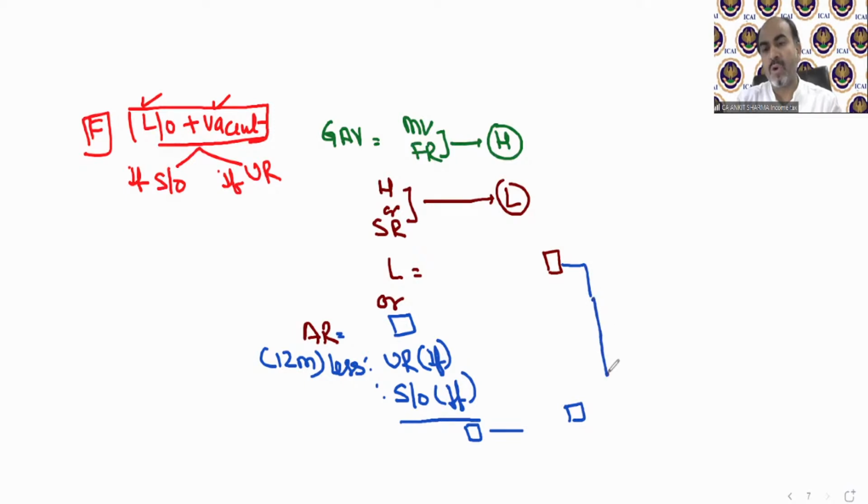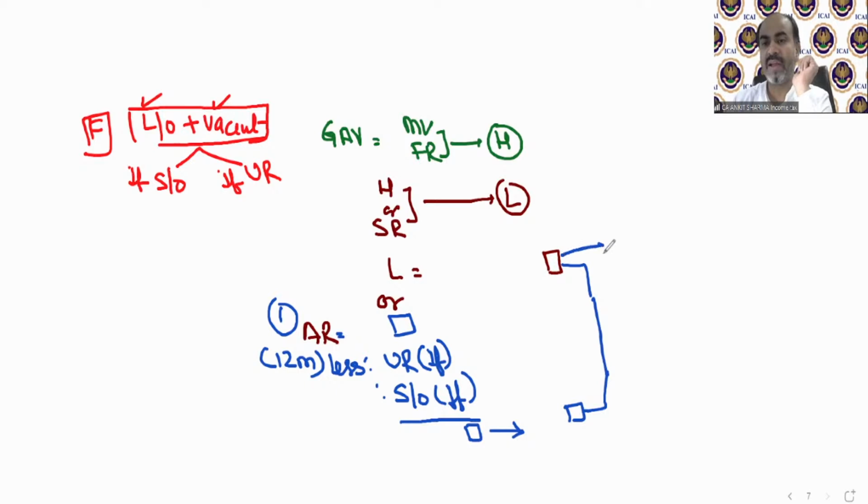Now, one more twist in the story. So first twist was this. There will be annual rent. And if in the question unrealized rent or self-occupied rent is given, then first we need to deduct it out of that annual rent. Then we will move on to comparison with expected rent. Now there will be two situations. We always take the higher as a GAV. But there is a twist in the story.